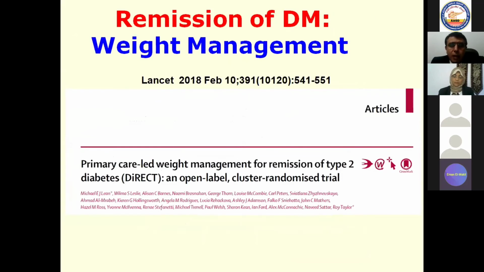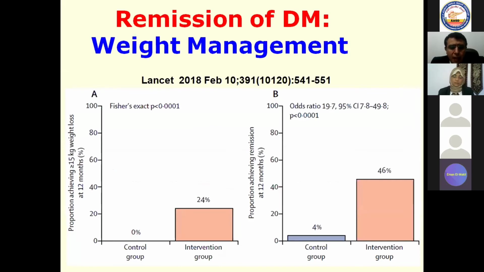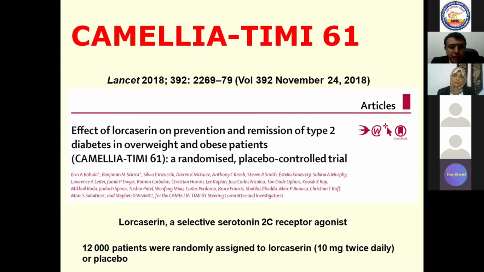So if you want a remission in diabetic patients, weight management is very important. This study has shown that weight reduction will help up to 46% of people who have reduced 15 kilograms over 1 year. This will help in remission of diabetes mellitus and retardation of progression of chronic kidney disease.